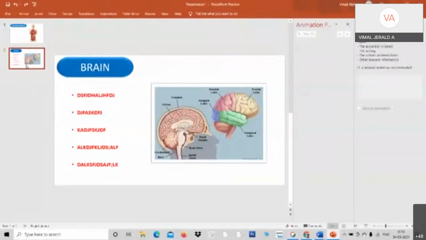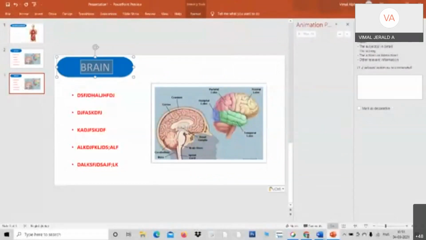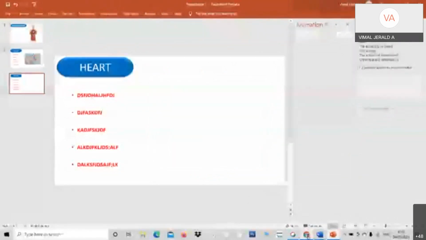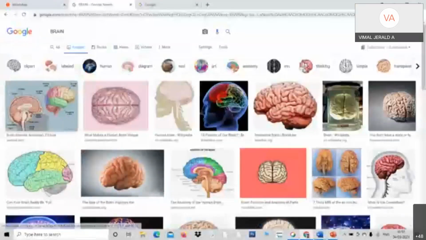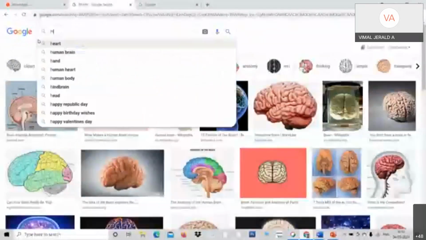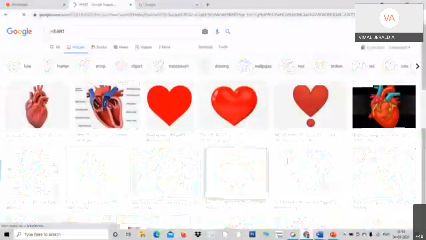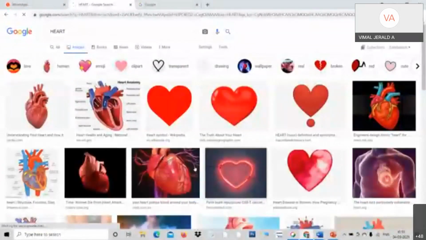Copy this slide and go to the next slide and make it the heart, and the text remains the same. Assume that this is relevant to the heart, and I would like to copy a picture of the heart. There are beautiful pictures available here.